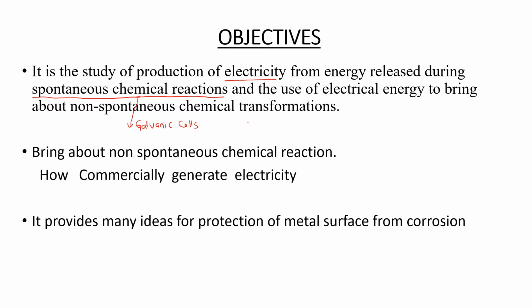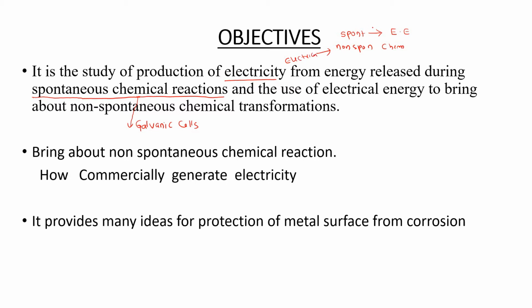Non-spontaneous chemical reactions. So by using spontaneous chemical reactions we can produce electrical energy. By using electrical energy, we get non-spontaneous chemical reactions.